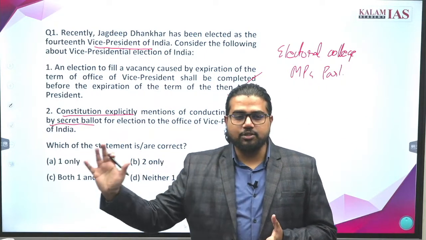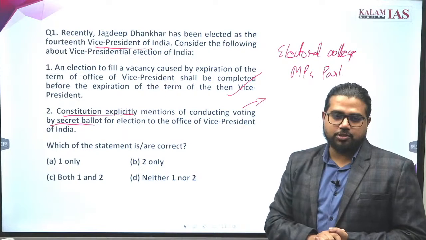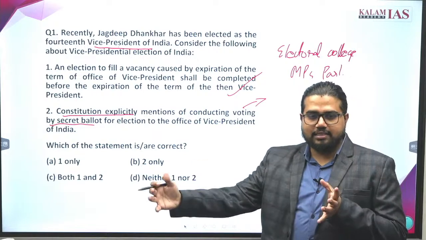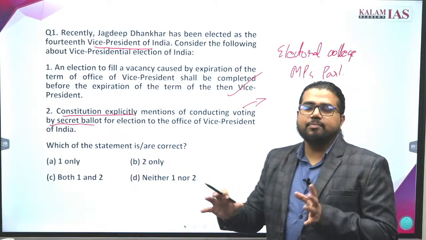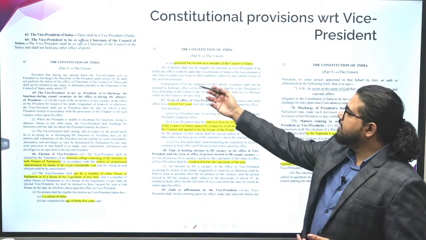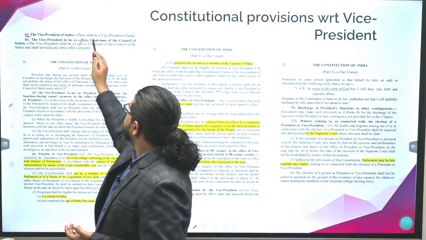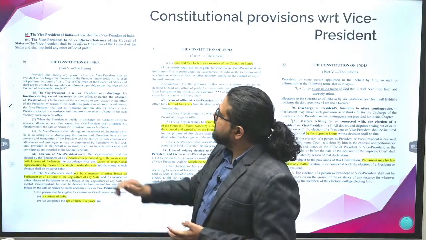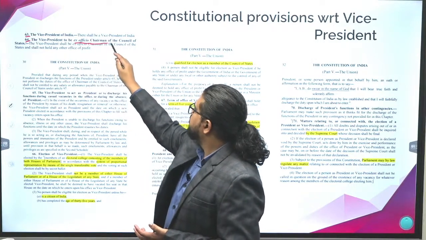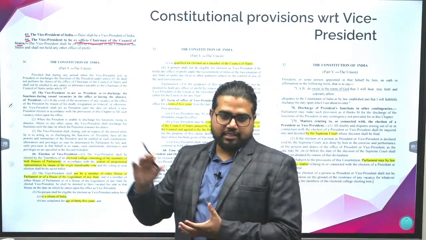One approach is, at least before going to the exam, read the bare act of the Constitution once. Not the full Constitution, at least a few important articles, that is, first till Union government, at least read all the most important articles of it and go through it. Let's see what the articles related to Vice President are. Article 63 says there shall be a Vice President of India. Article 64, the Vice President shall be the ex officio Chairman of the Council of States. That is, he acts as the Chairman of Rajya Sabha.